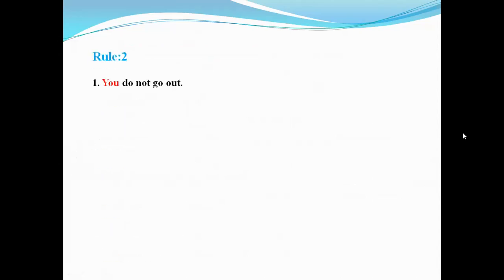Rule 2. You do not go out. It is an example of negative sentence. So the subject is "you" and just omit "you". So the answer will be "Do not go out". Number 2. You should not go out. Here you use "do not go out". Just omit "you" and "should".